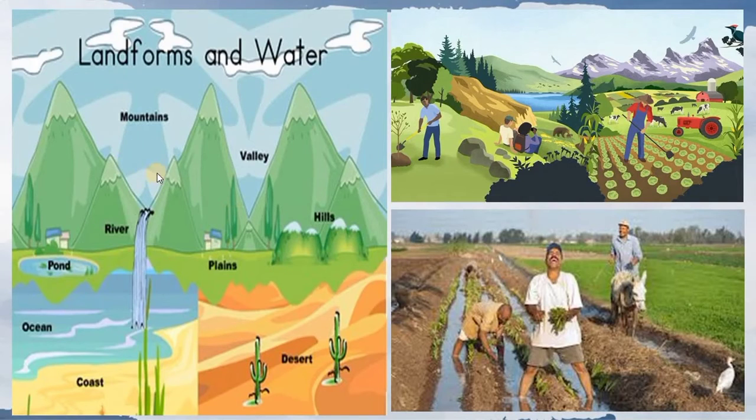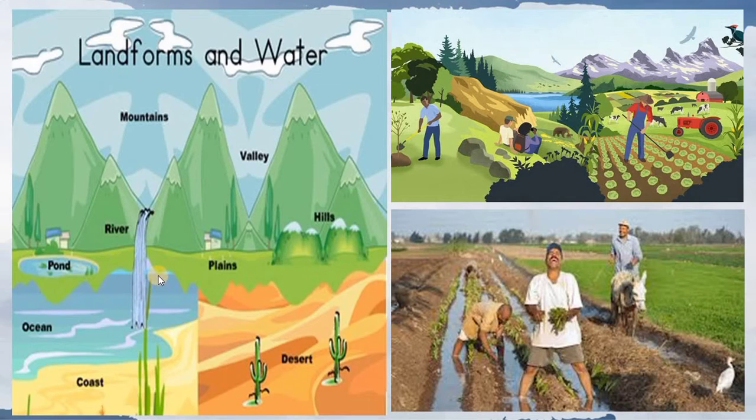In this picture, you can see types of land and different water resources. Mountains, valleys, hills, plains, desert, coastal region. These are different types of landform. And important landforms are mountains, plateaus and plains where we do our agriculture. Like terrace farming we can do in the hilly regions, and in plain areas or even in plateaus also. And plateaus are rich in minerals, so that is why the plateaus are important landform.